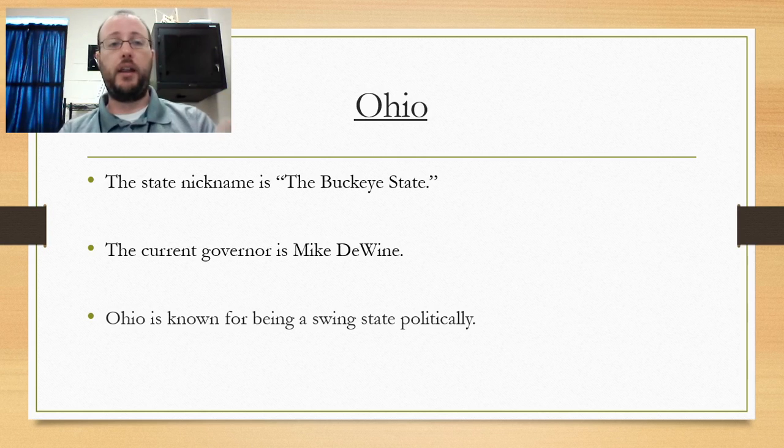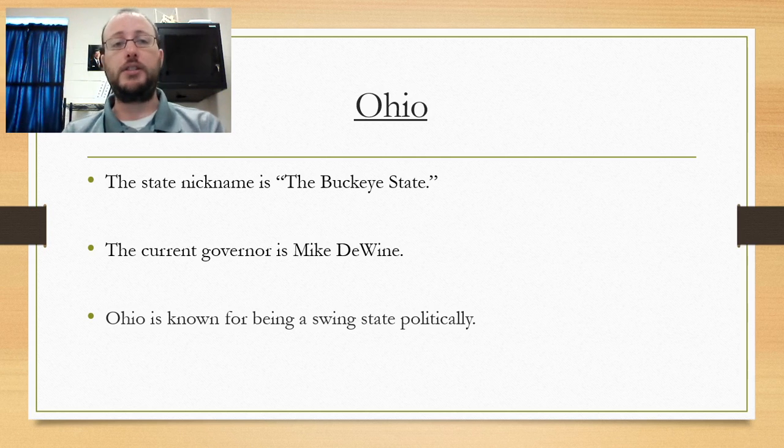For example, California typically votes Democrat. Alabama typically votes Republican. Not that everybody in the state is Republicans, but that typically in the presidential election, Alabama usually goes to the Republican candidate. California usually goes to the Democrat candidate. But Ohio is a swing state. It can vote either way.